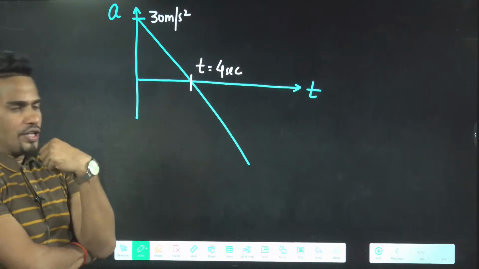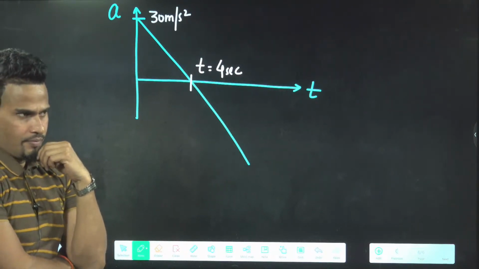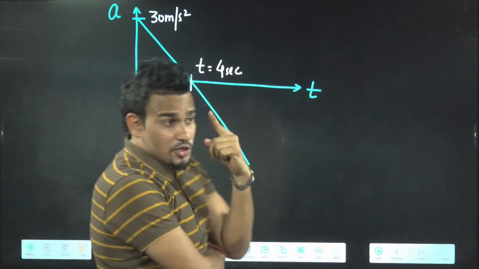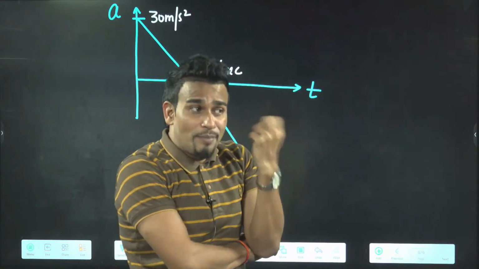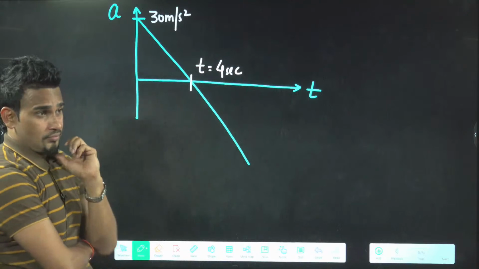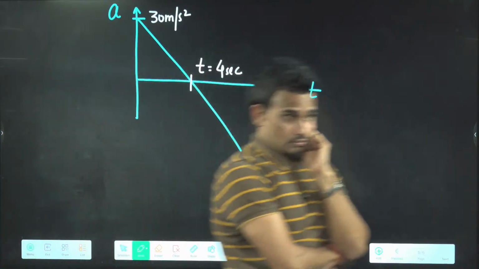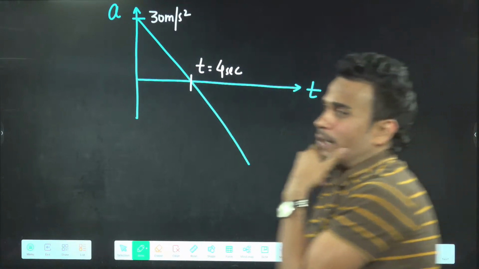Initial velocity already given 0. Area will give you change in velocity, v minus u. But which area, sir? Find the maximum velocity attained by the particle.